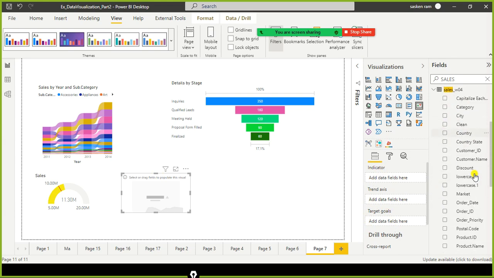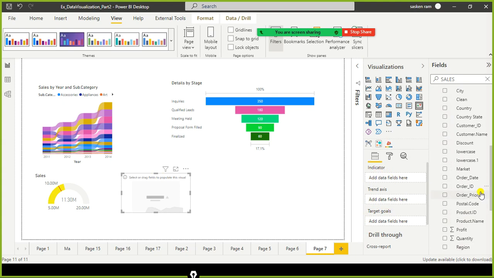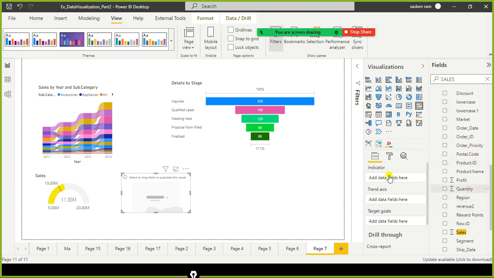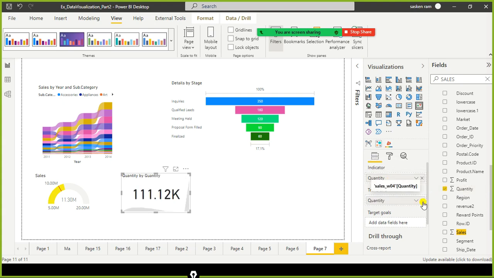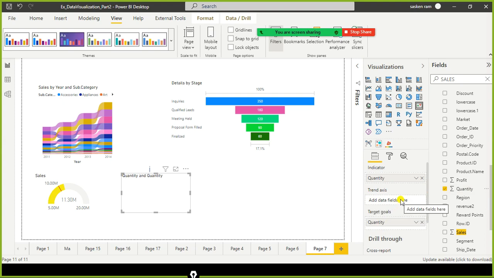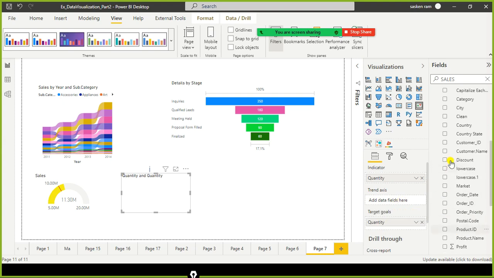Here what I do is, instead of using the sales again and again, I just bring in the units sold, and for the target goals I simply use the quantity also, since I don't have the target goals here with me. And next is the trend axis.